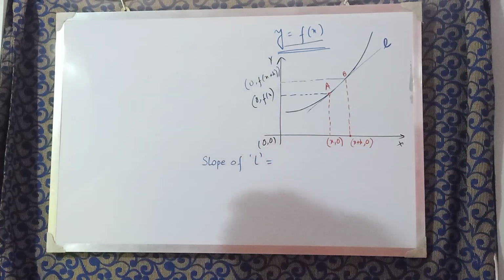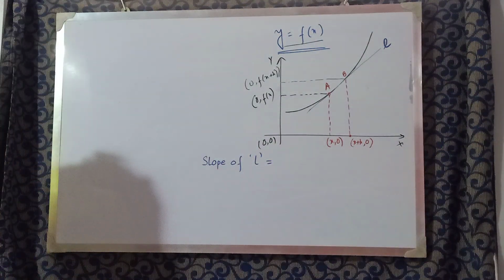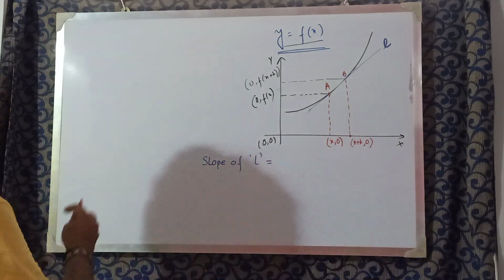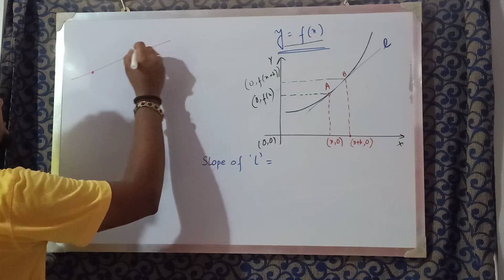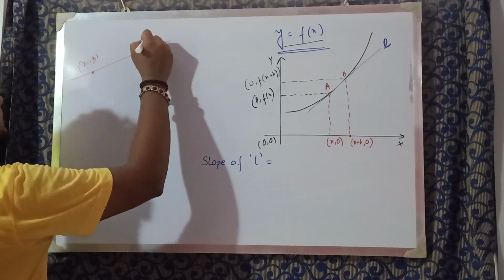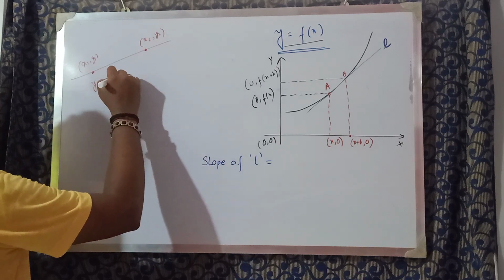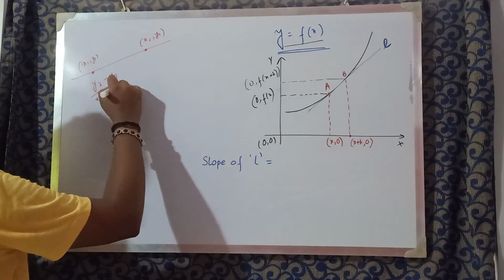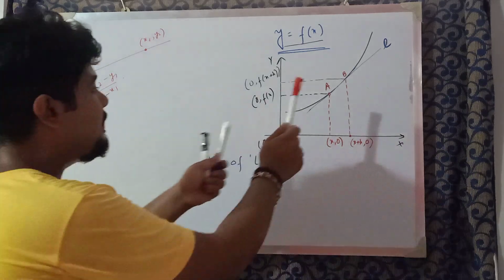What should be the slope of L? Just a few minutes ago I told you that if there is a straight line, and on that straight line we have 2 points having coordinates (x1, y1) and (x2, y2), then the slope of this line is given by (y2 minus y1) by (x2 minus x1). Isn't it? So this is a similar situation.